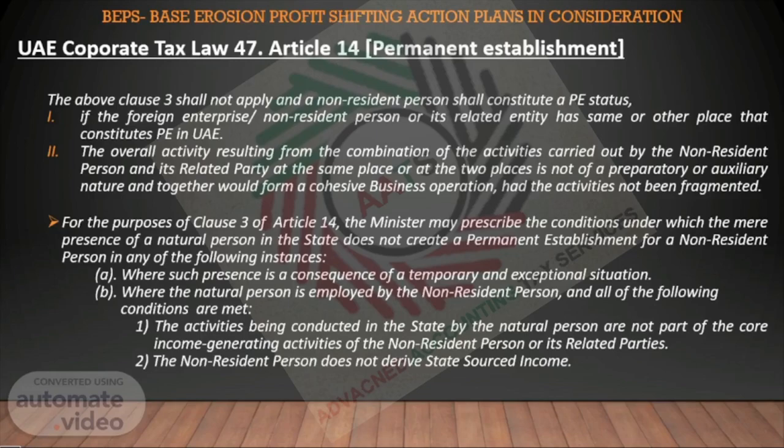For the purposes of Clause 3 of Article 14, the minister may prescribe the conditions under which the mere presence of a natural person in the state does not create a permanent establishment for a non-resident person in any of the following instances. A. Where such presence is a consequence of a temporary and exceptional situation. B. Where the natural person is employed by the non-resident person, and all of the following conditions are met. 1. The activities being conducted in the state by the natural person are not part of the core income-generating activities of the non-resident person or its related parties. 2. The non-resident person does not derive state-sourced income.